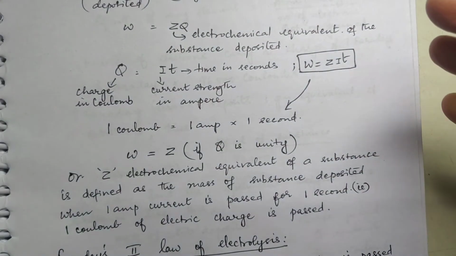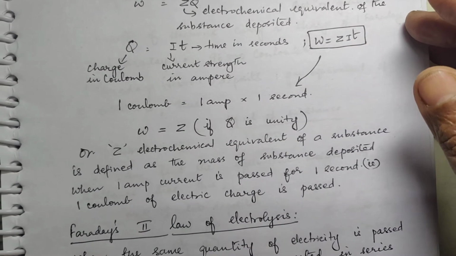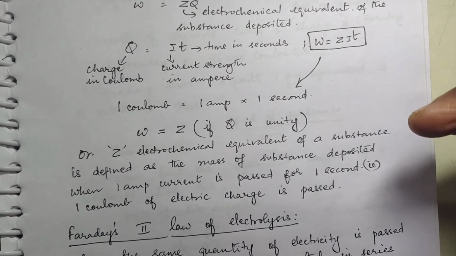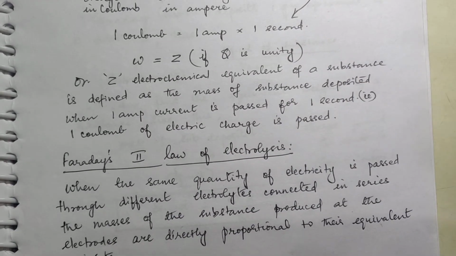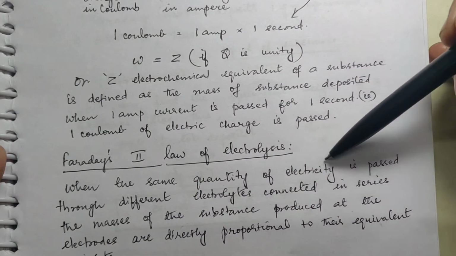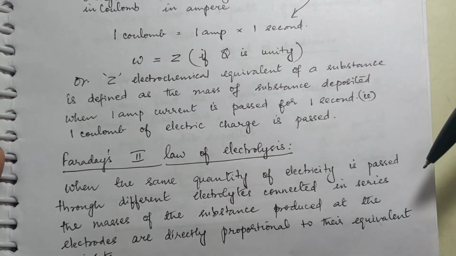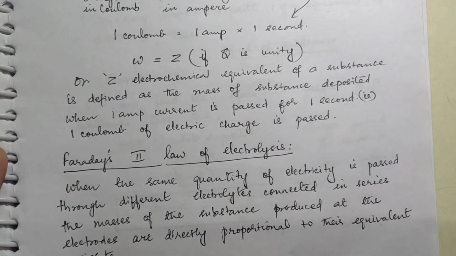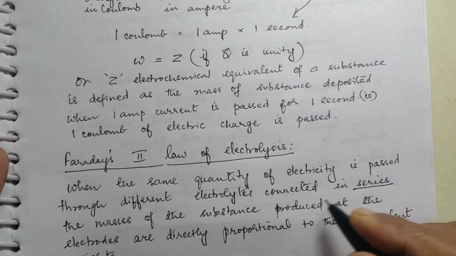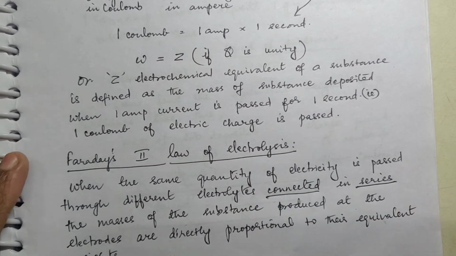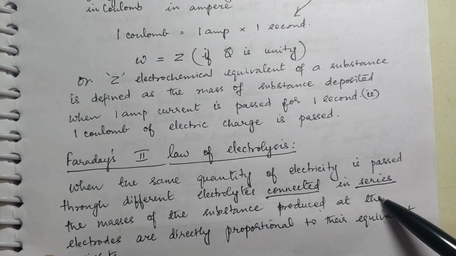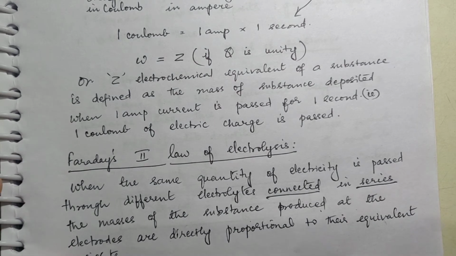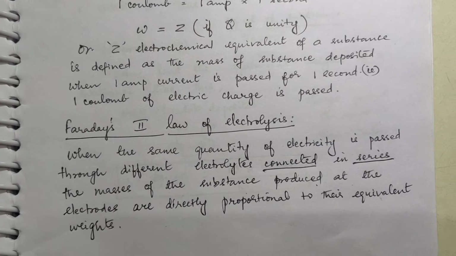Right? Okay. Now, what is second law of electrolysis? Now, second law of electrolysis says, when the same quantity of electricity is passed through different electrolytes connected in series, this is very, very important. Right? The masses of the substance produced at the electrodes are directly proportional to their equivalent weights.